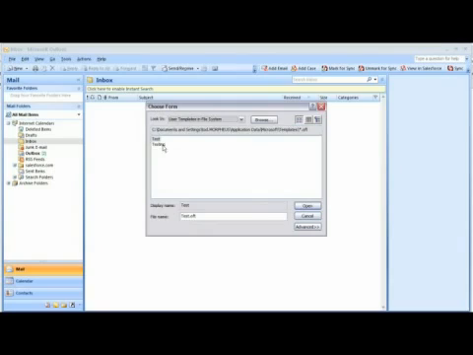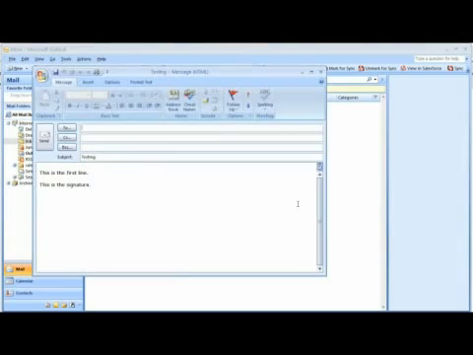I have two forms to choose from. I'll click on Testing to select the one we just created, and then I'll click Open. And you'll see that your template is opened and it's ready for you to send an email. You've just learned how to create a template in Outlook 2007.